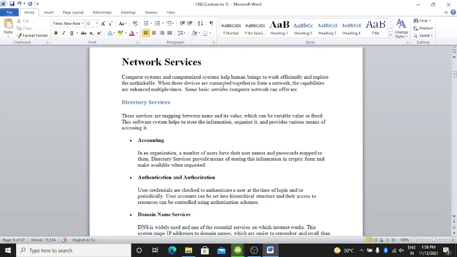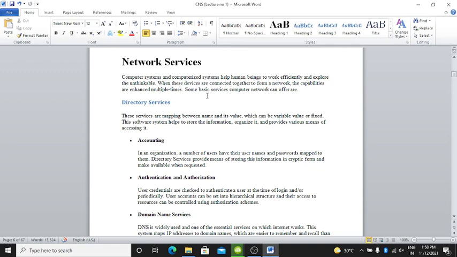Here are the network services. Computer systems and computerized systems help human beings to work efficiently and explore the unthinkable. When these devices are connected together to form a network, the capabilities are enhanced multiple times.